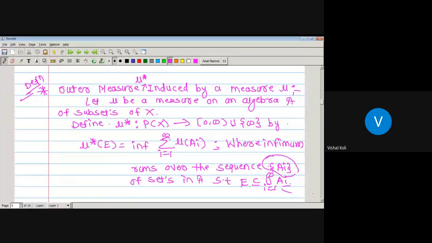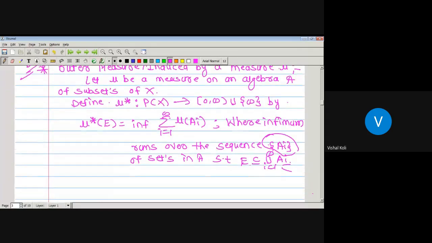Okay, actually we have seen this type of definition in real analysis. Since we have defined the outer measure concept, then we have taken the open bounded intervals I_n, that is union over n running from 1 to infinity of I_n, and the outer measure of the set A is nothing but the infimum of summation n running from 1 to infinity of the length of I_n. There we have taken the length of I_n. So here instead of length we have to use the measure of these sets A, and the remaining part will be as it is. Okay, is there any doubt in the definition?